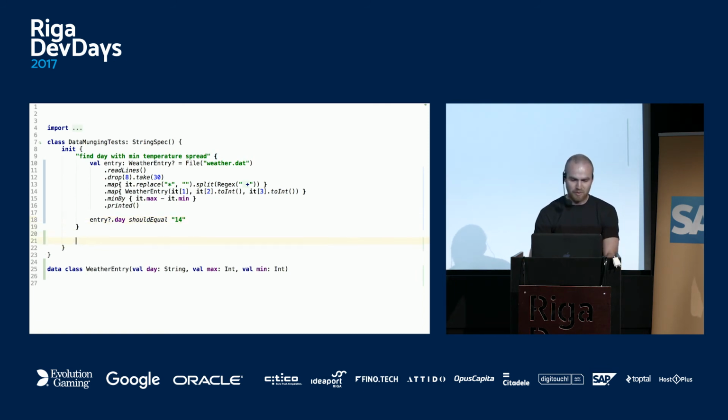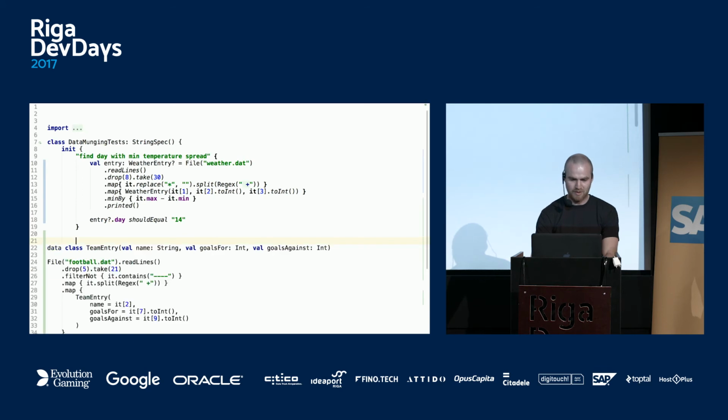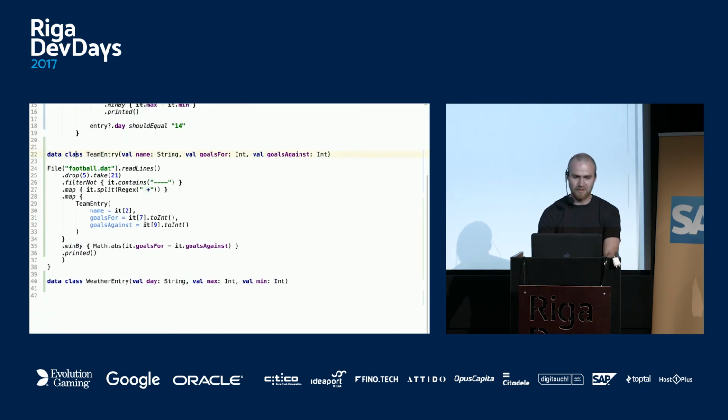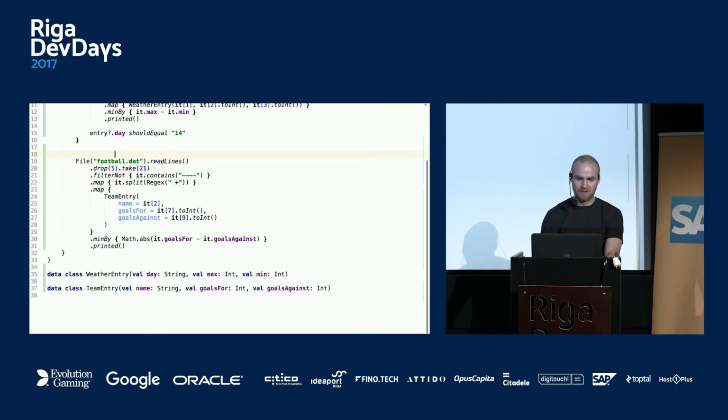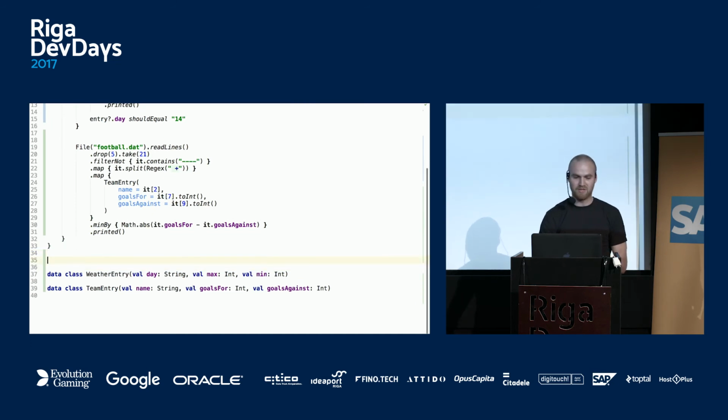I can quickly show what part 2 might look like. Similarly, there was a file with football data and so on. So I formatted all of that. Again, reading lines, dropping, filtering, mapping, again creating some class, min by something. So it's pretty similar. And the third part might be interesting because if you try to extract an abstraction, it might be something like entry, well, key, any data class.